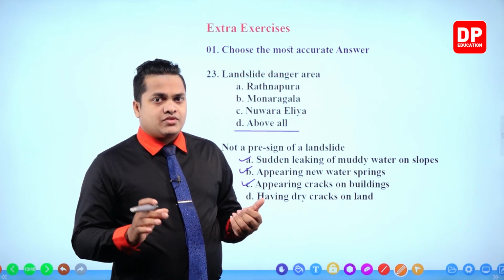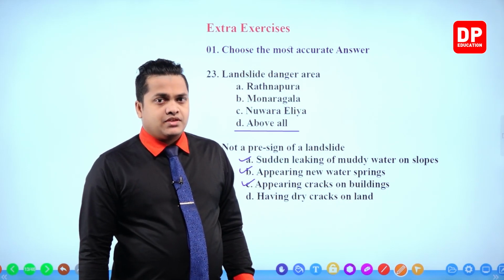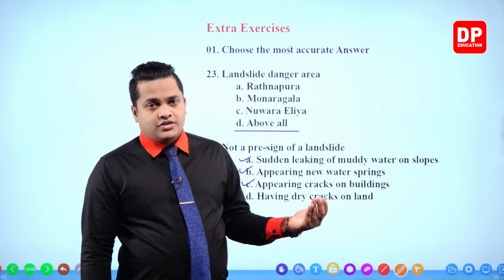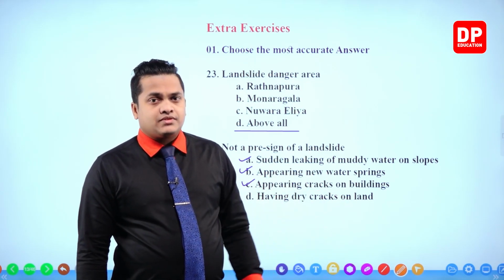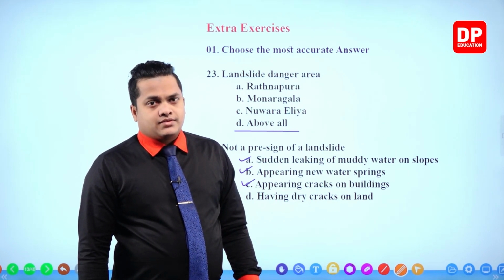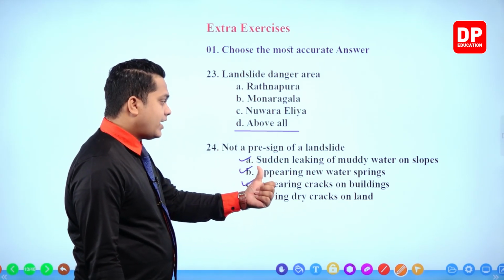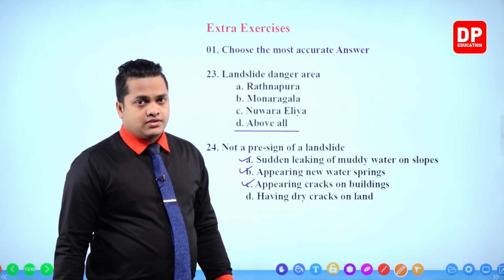Buildings means on the walls and on the floor, and sometimes in furniture and all the other things, there can be cracks. So having or appearing cracks on the buildings is correct.